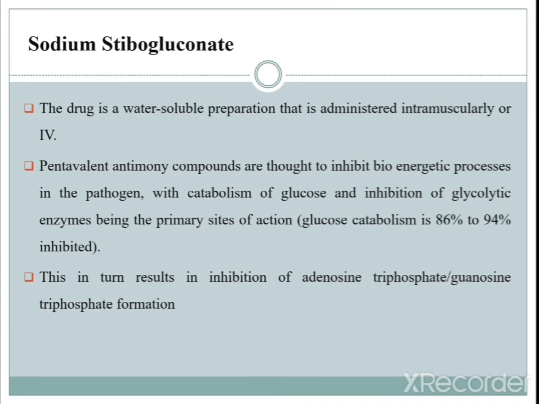So, basically this is how sodium stibogluconate acts. Glucose catabolism is 86% to 94% inhibited. This in turn results in inhibition of adenosine triphosphate or guanosine triphosphate formation.